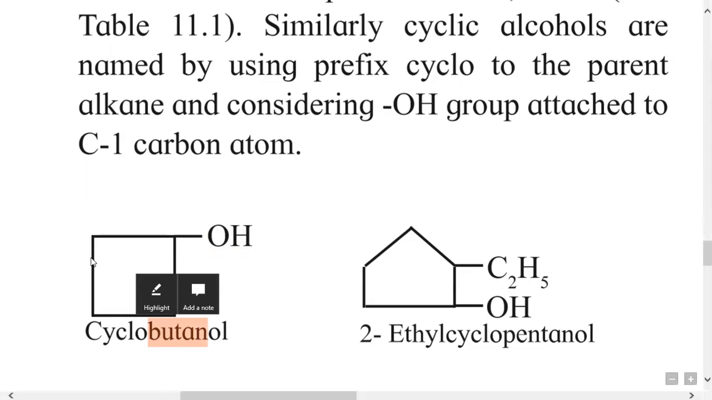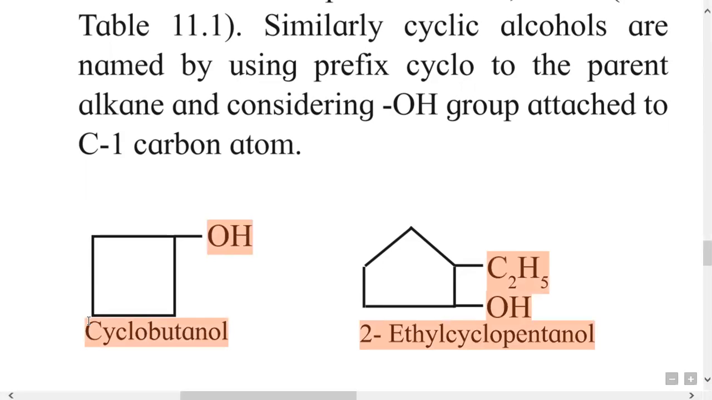Here e is replaced by ol, so it becomes butanol, and it is a cyclic compound, not open chain. Therefore, the correct name is cyclobutanol, and the OH group is present on carbon number 1. Therefore, it is cyclobutan-1-ol.